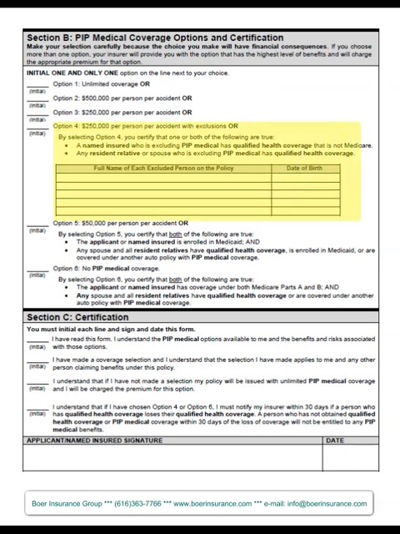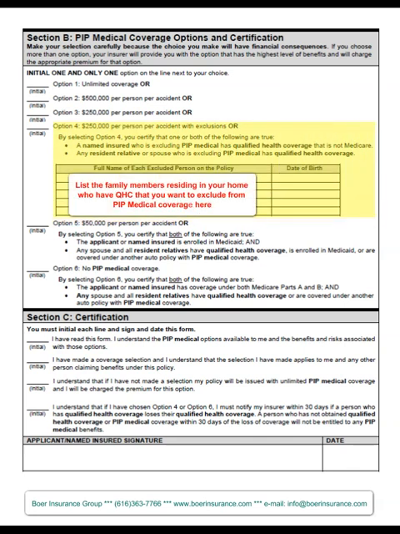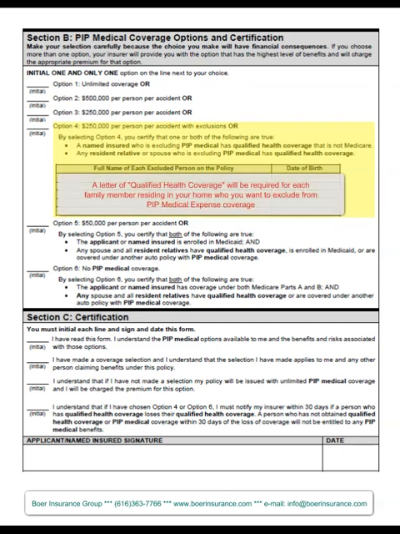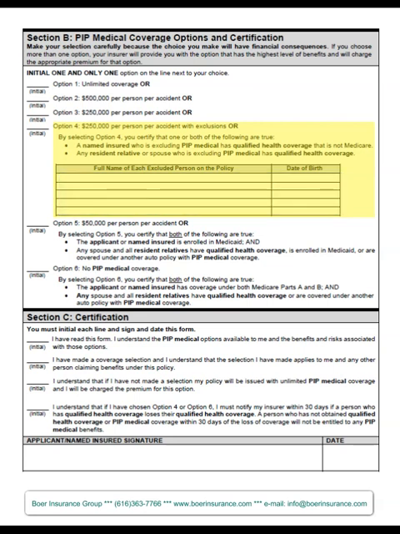your insurance company is going to want a list of everybody in your household who should be excluded from PIP medical expense coverage because they have qualified health coverage. So you'll need to list the name and the birth date of each person in your home who is a family member who should be excluded from your policy. For anyone who is going to be excluded, they must have qualified health coverage. And the insurance company is going to require you to provide a letter from your health insurance company stating that their policy covering you is qualified health coverage. So before returning this form, make sure you ask your health insurance carrier for that letter.